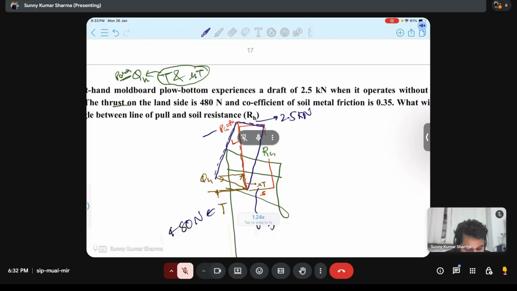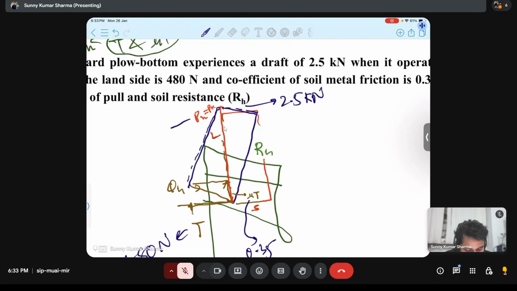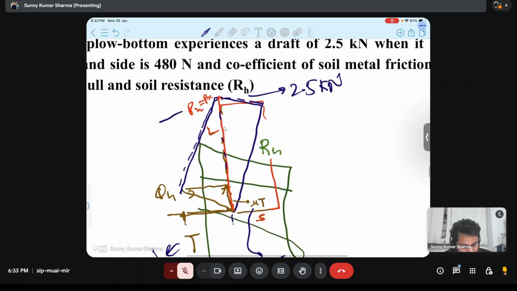Line of pull is this one. This is line of pull and RH. This theta is what they are asking.